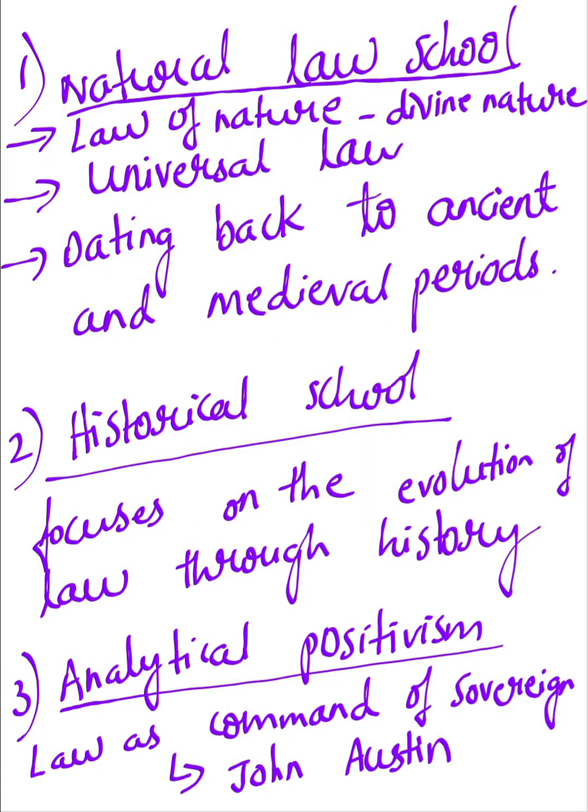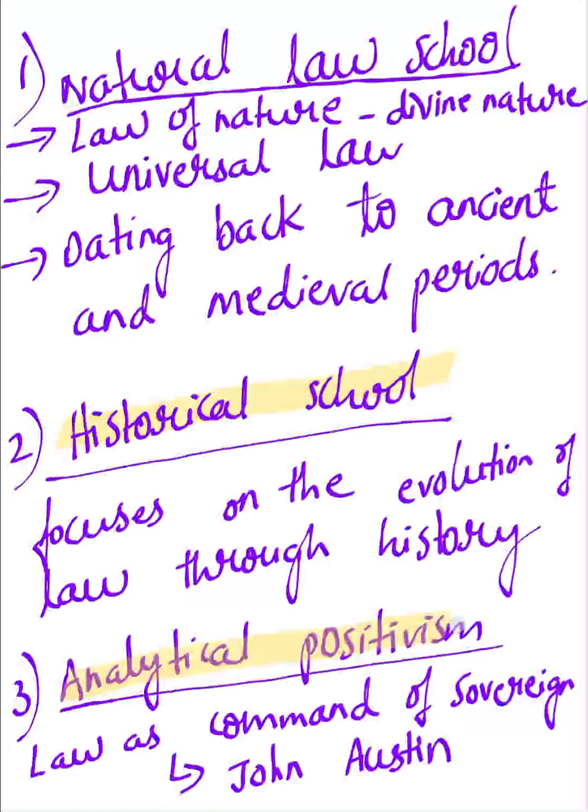Now let's see the natural law school. Natural law is a law which is divine in nature and it is a cardinal law. So it is a universal law. It dates back to the ancient and medieval period, and they used to follow natural law. And next comes the historical school. The historical school focuses on the evolution of law through history.